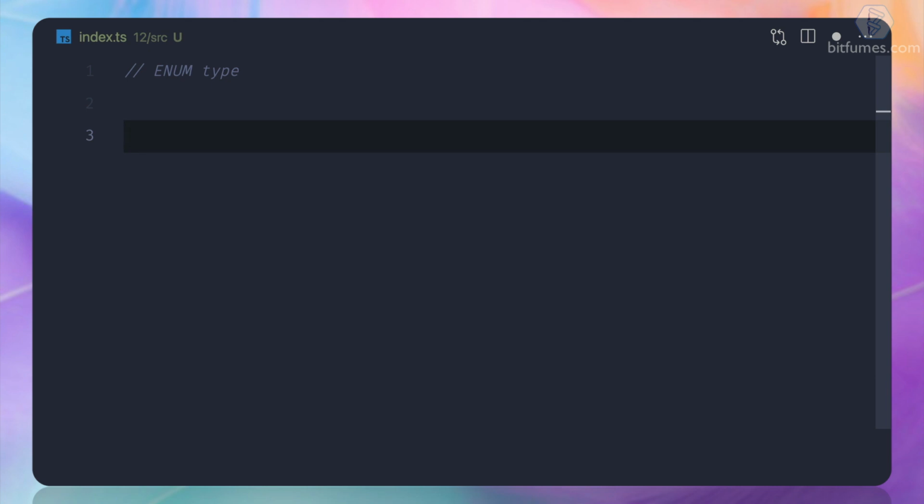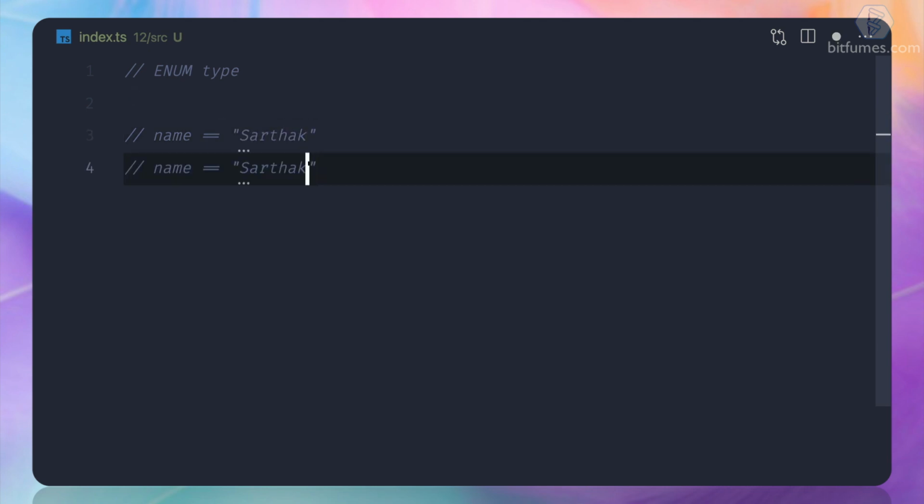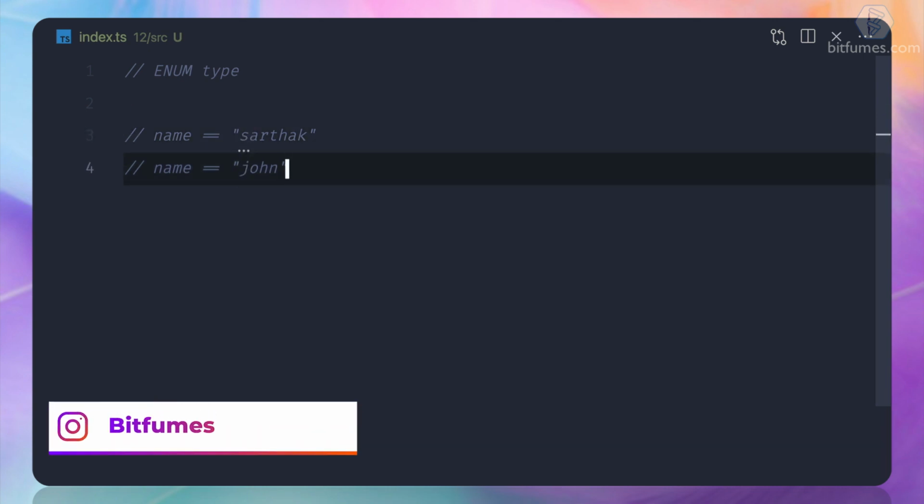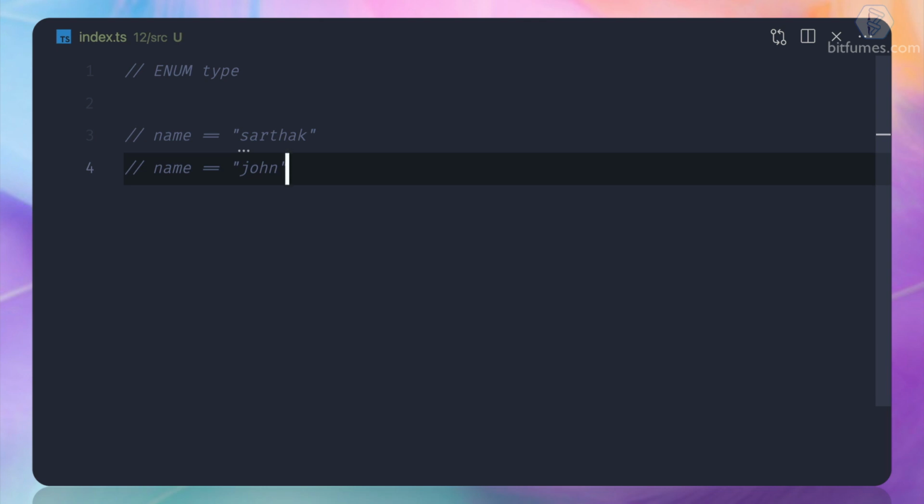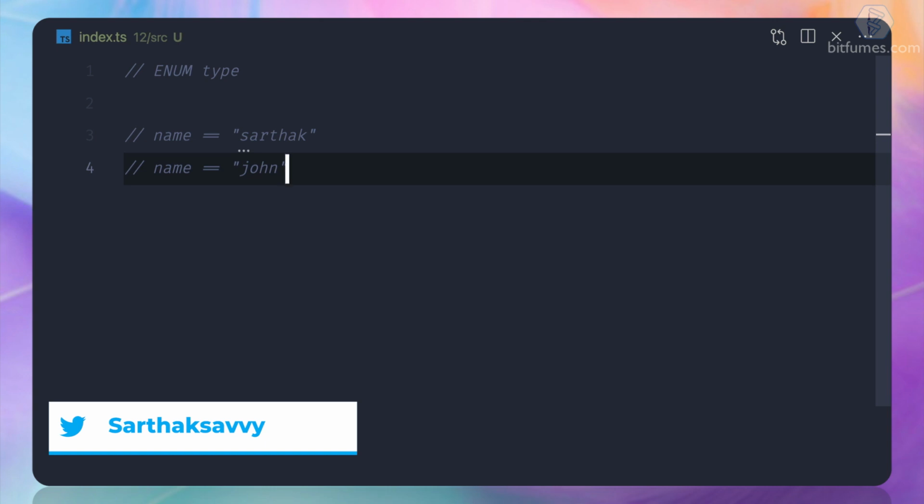Suppose in an application you have used some string values. Suppose you want to compare the name with a string value, so name Sarthak and another, let's say John. Now after some time you realize that this is not with a capital S, it should be with a small s and a small j. Now anywhere you have used the Sarthak string, you have to change it everywhere. That's a really big issue.